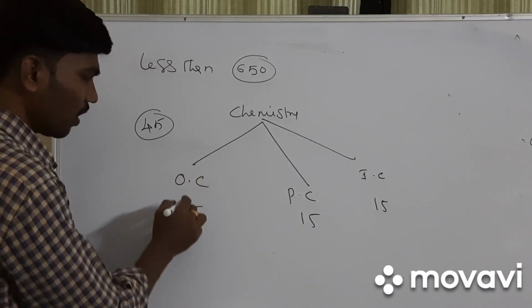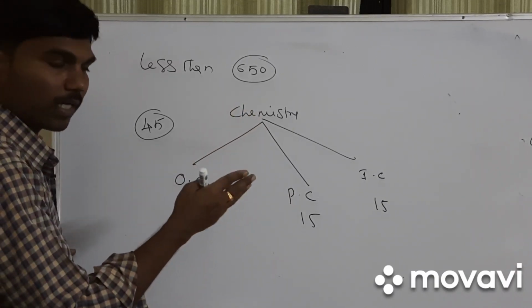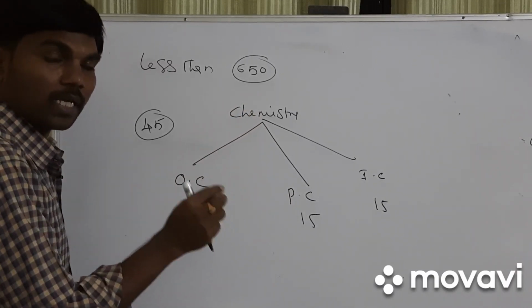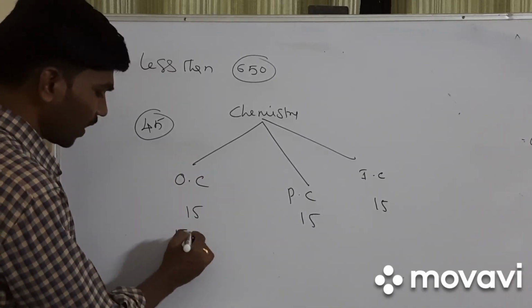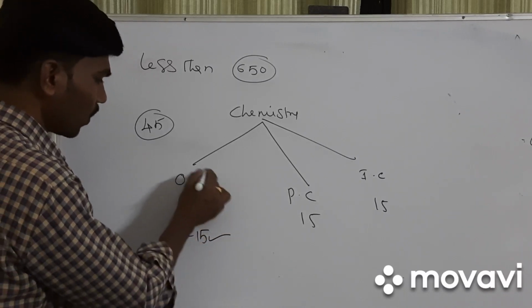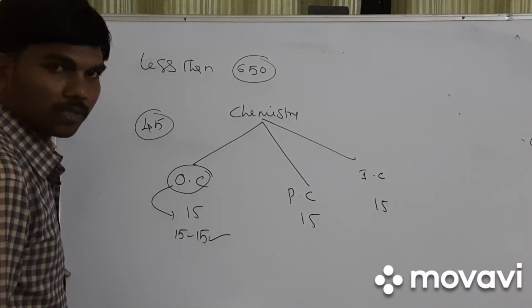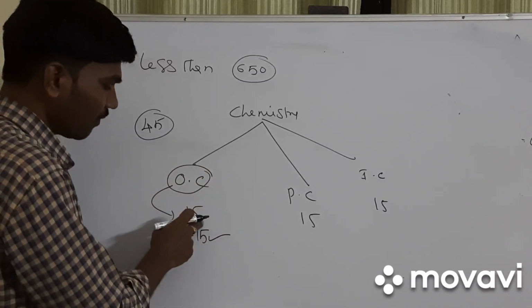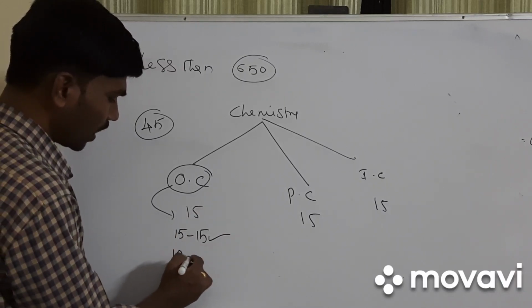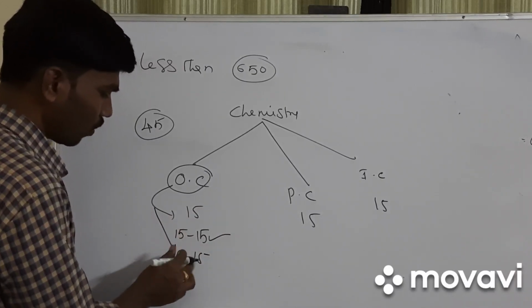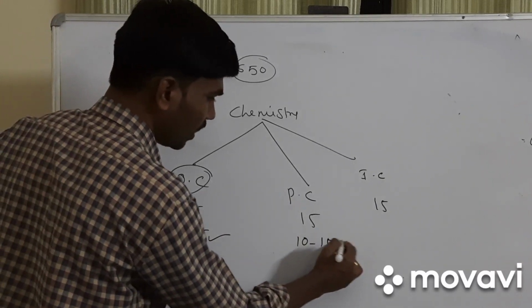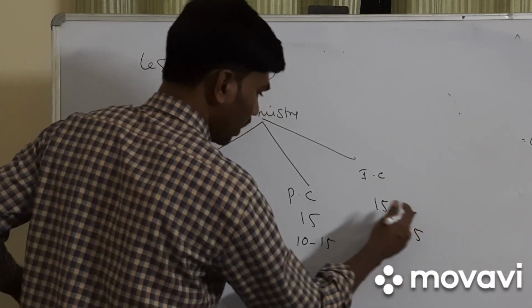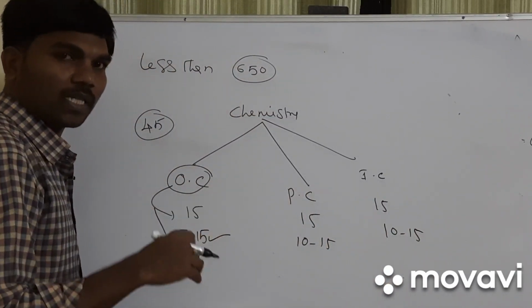So if you are solving all 5 mock tests, I told you to complete 5 mock tests, and in those you solved 15 out of 15, that means you are 100% perfect in case of organic chemistry. If you have not got 15 out of 15 but got 10 to 15, okay, that is not bad. Here also you got 10 to 15. If you solved 15 out of 15, that is the best.